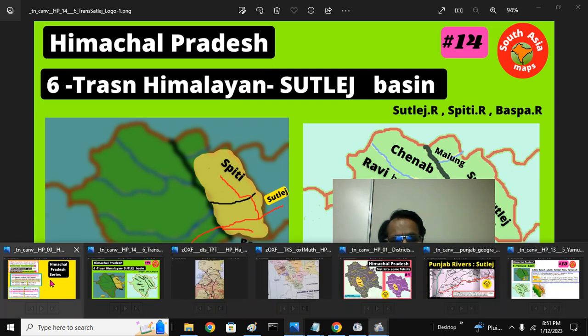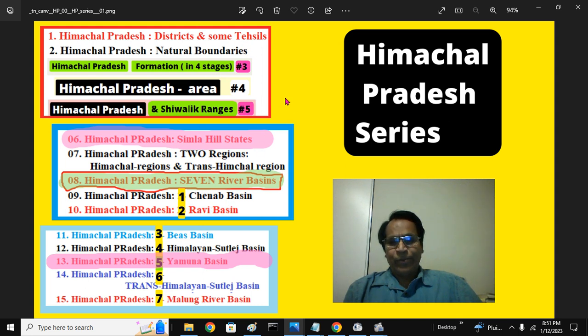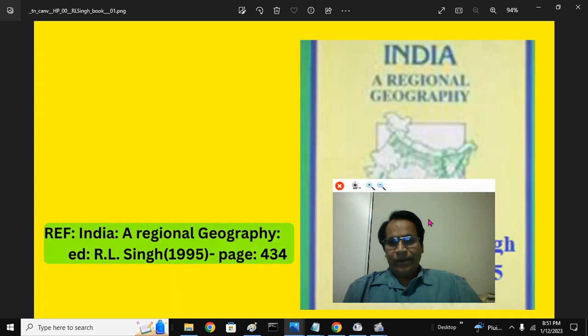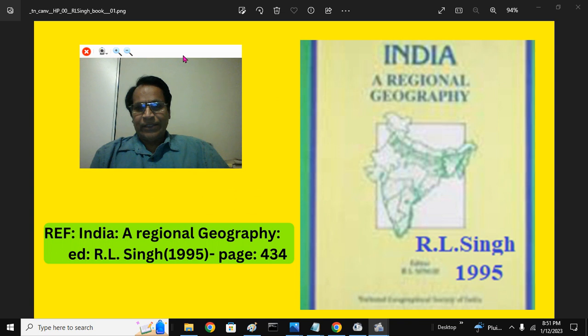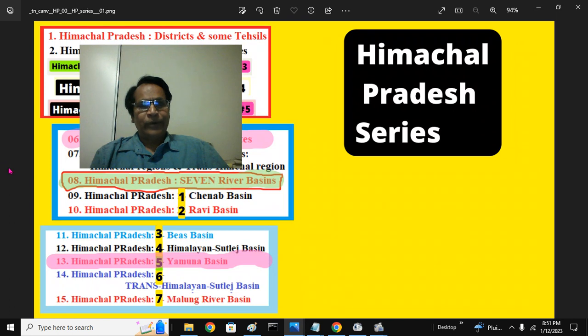And this is our Himachal series. We are in part 6, Trans-Himalayan Sutlej Basin, and you can look at the remaining series that I posted earlier. The information is essentially from the India Regional Geography, R.L. Singh 1995, page 434.